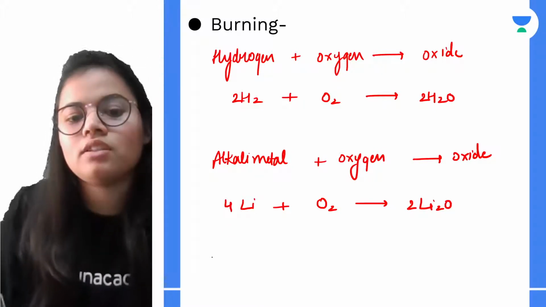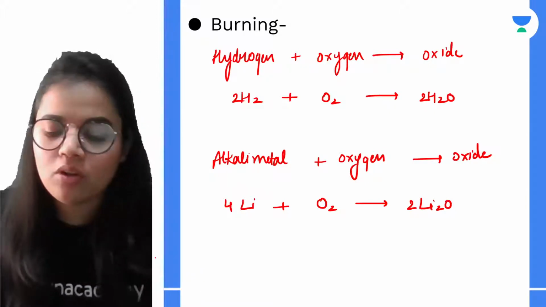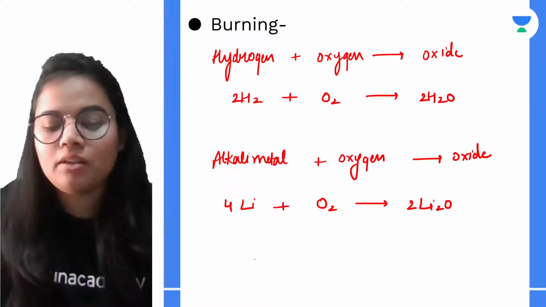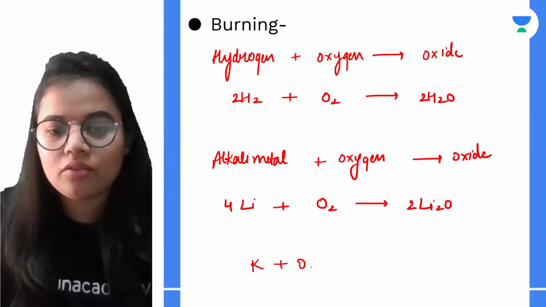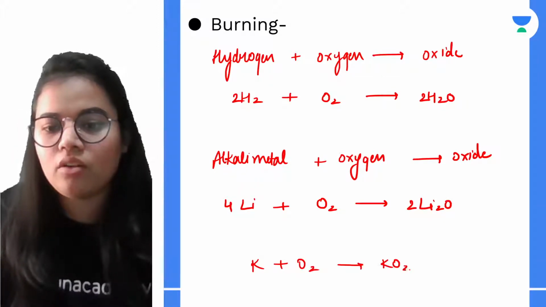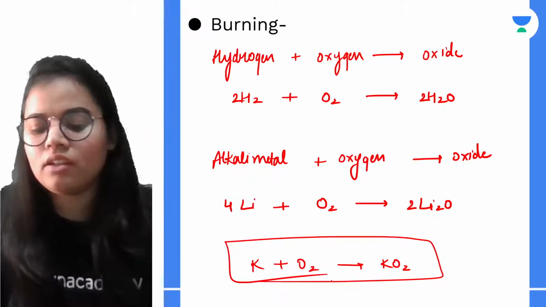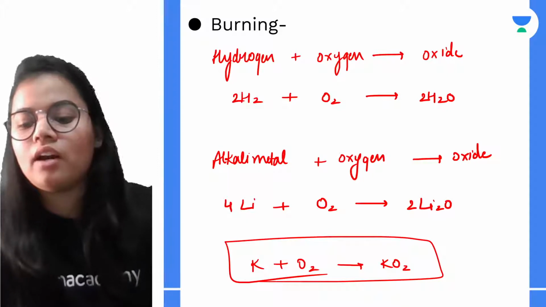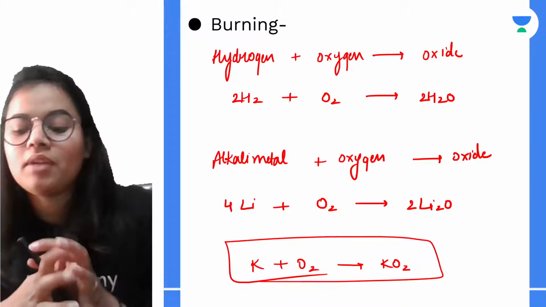Okay, so this is the basic condition. Sodium also forms, potassium also forms. Basically the metals react with oxygen and form their oxide. That is the general formula. Alright, so these are the basic similarities.